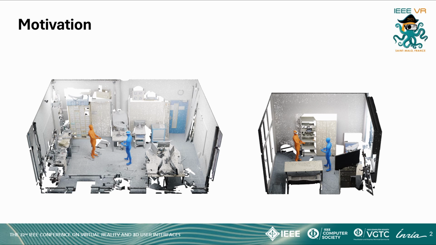User orange and user blue would like to work on an asymmetric task with different user roles, which requires accessing the full room during collaboration to utilize various resources, including tools, objects, and information.